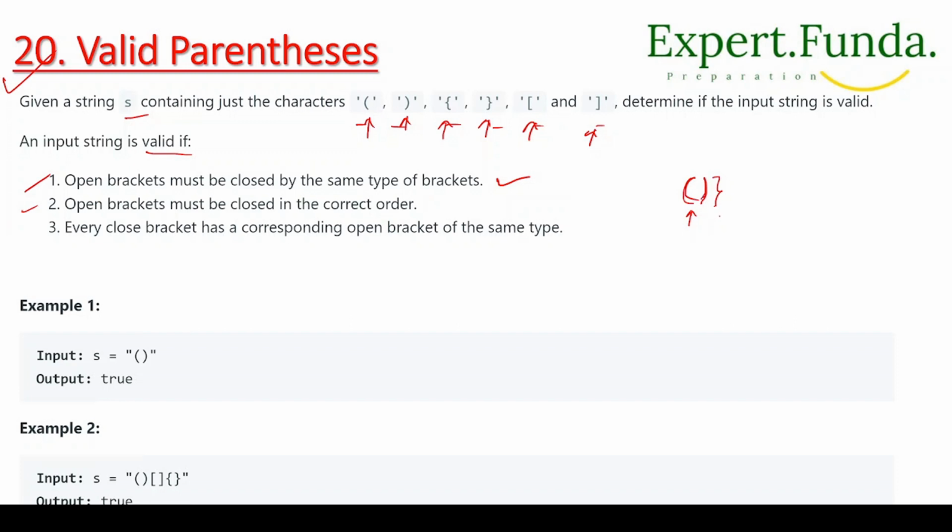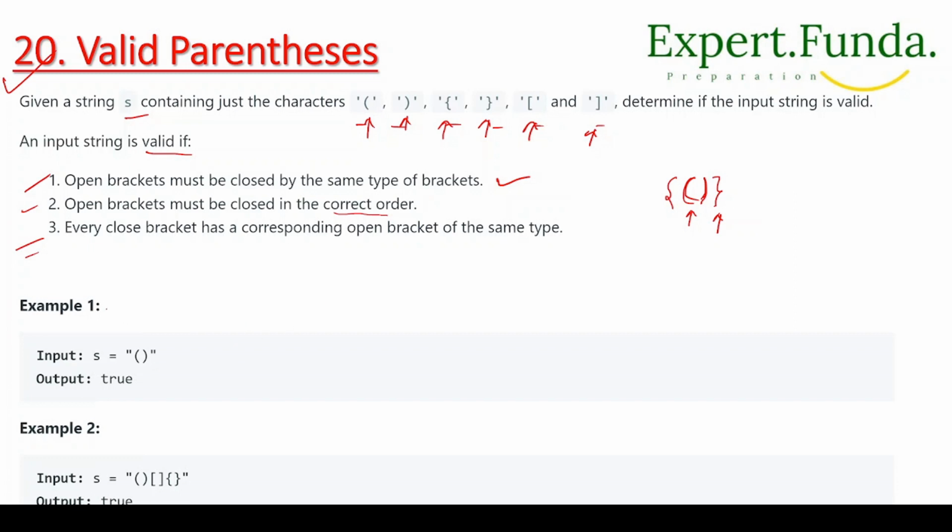If you are closing again, there should be a starting brace for that one. So the correct order must be maintained. Now the third rule says every closing bracket has a corresponding open bracket of the same type, right?